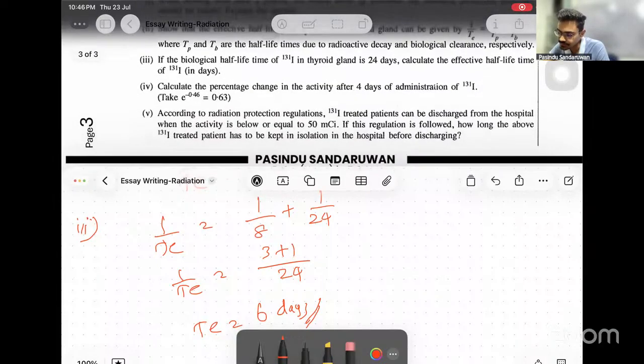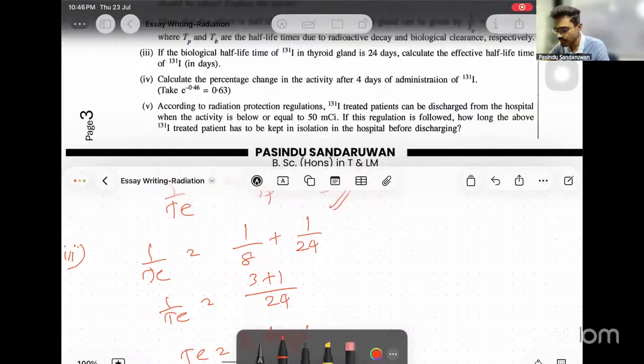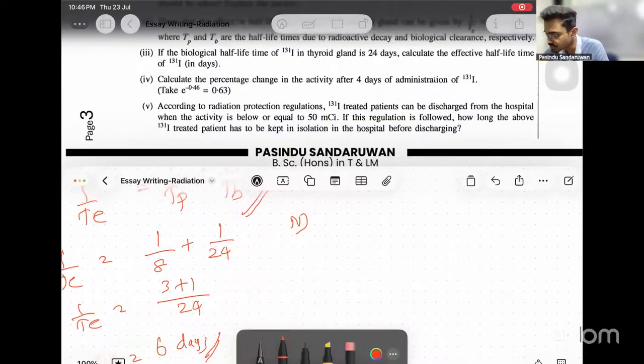Then fourth one, calculate the percentage change in activity after 4 days of administration of iodine 131. Take e to the power minus 0.46 as, okay. That answer is also given. Similar calculation as we did before, right? We did something similar before also. You have the same idea from the previous calculation also.